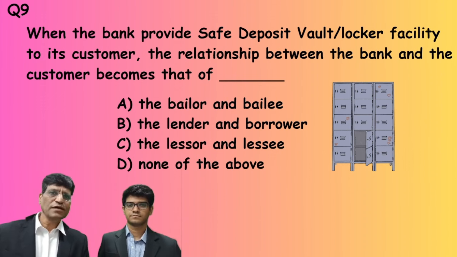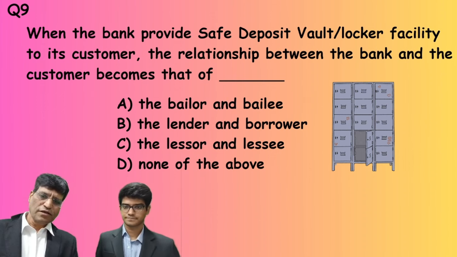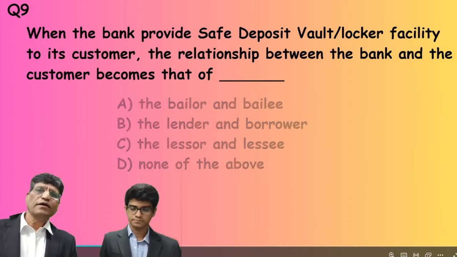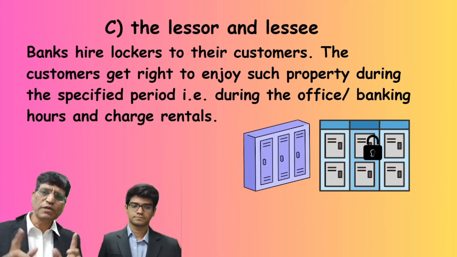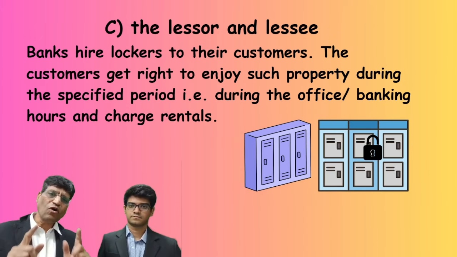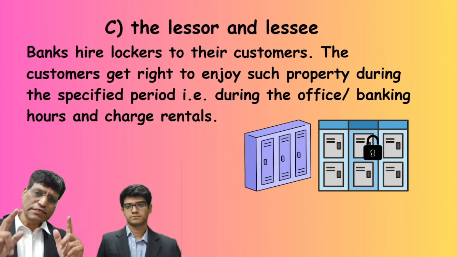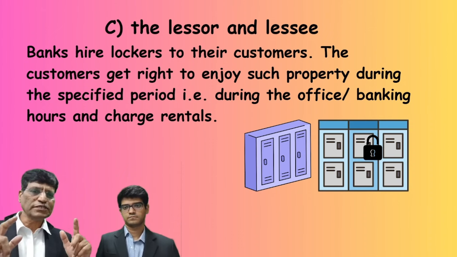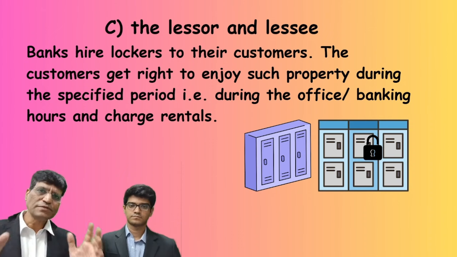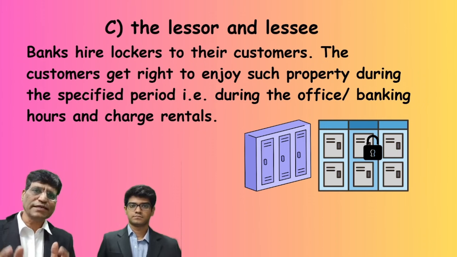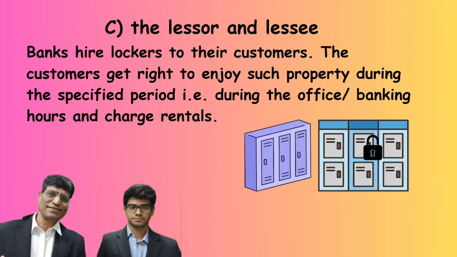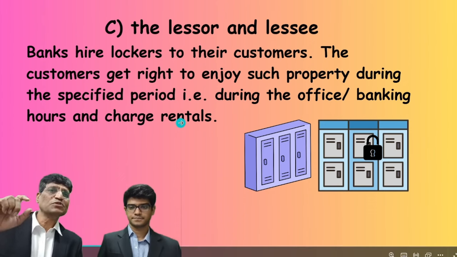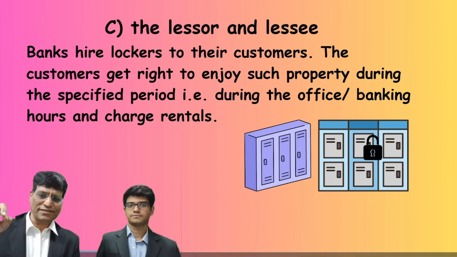Now we see the answer. The answer is C, lessor and lessee, because banks hire out lockers to their customers. The customers get the right to enjoy such property during the period for which it has been given on rent, and the bank charges rentals for that. So the relationship is of lessor and lessee.